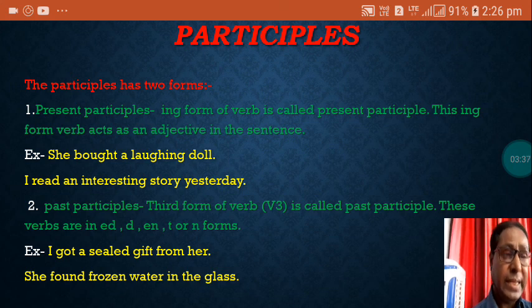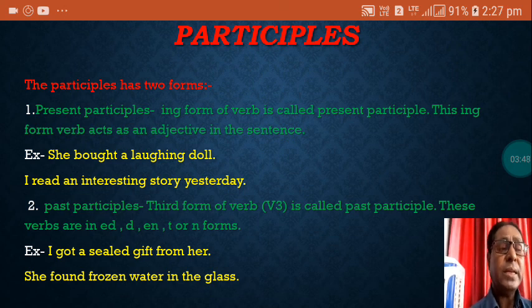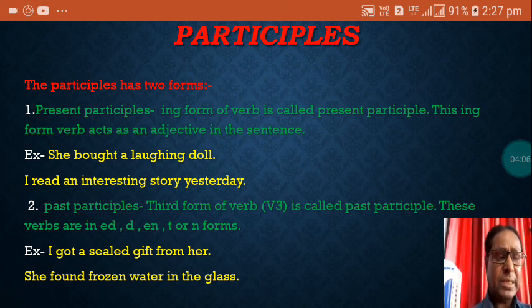Write, wrote, written. Here written, the third form, is called past participle. Sleep, slept, slept. Again slept, the third form, is called past participle. So past participles are the third form of the verb. These verbs are in ed form. Right now I gave you the example played, and there are several examples: D form, then T form, sealed, formed. When D is added at the end of a verb, that makes the third form of the verb.